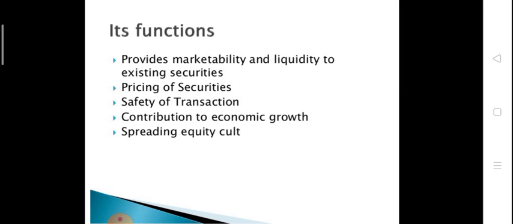Next one is pricing of securities. The stock exchange also gives us information about the price of securities. Prices of securities are fixed in the stock exchange in the secondary market.